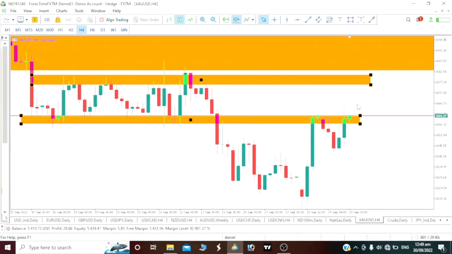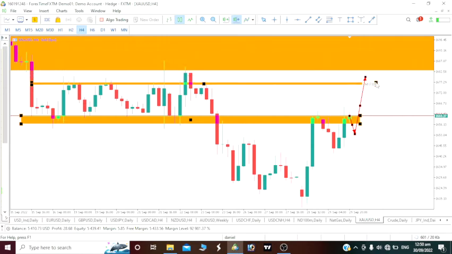And basically, let's see if there will be a little bit of a rejection here. I don't know if it will happen that way. But let's see if there will be a bit of a rejection. Once a little bit of a rejection occurs, then maybe a breakout should occur to come and hit this resistance level. It depends on how price plays. Once we know that this is where our price would want to hit, this is the goal, not only for today and also next week. 1677 is the level we would want our gold to hit.